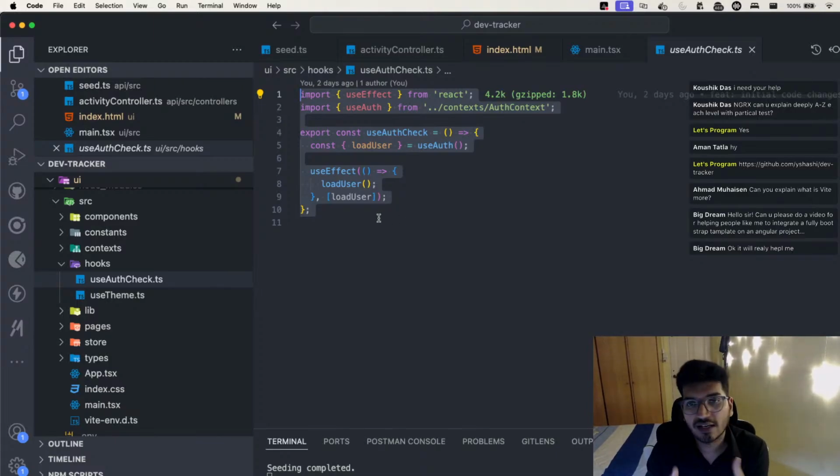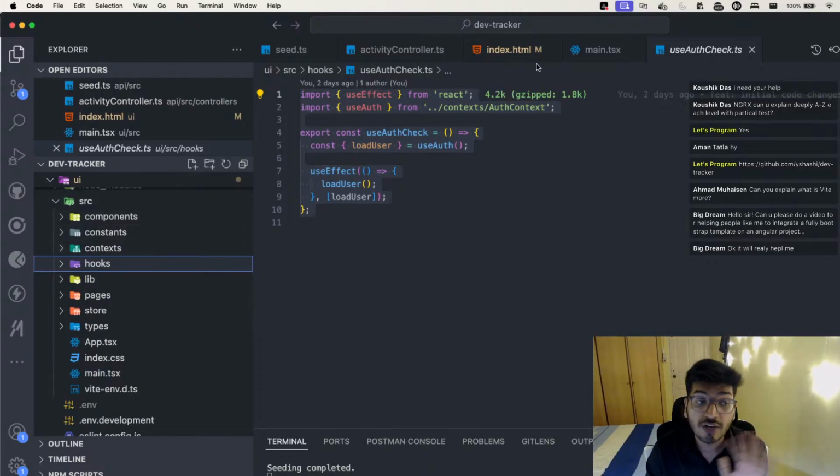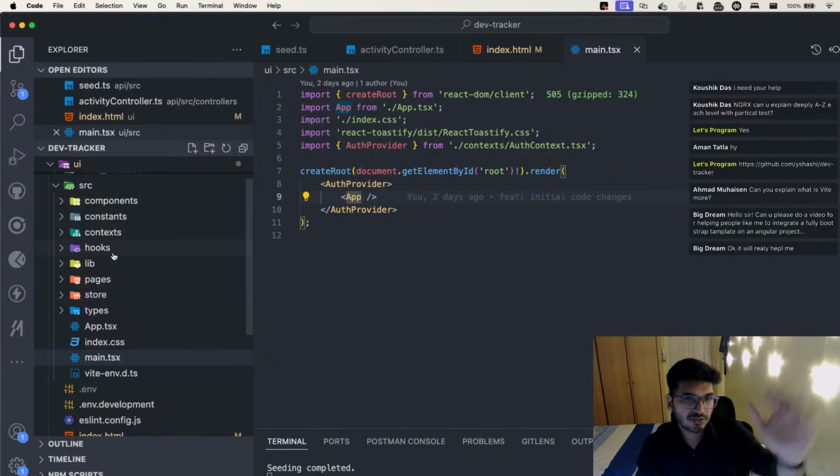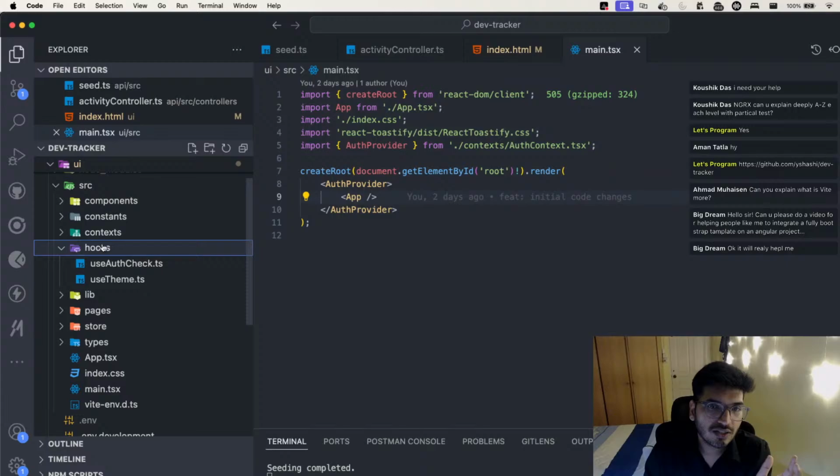Whenever someone refreshes the page, I always want to validate if my user is valid or not. For that I have created a hook which always does the validations for me. I'll talk about that maybe in a separate video, like how I did it. But currently I'm just trying to showcase how things are for me in this particular React project and how things are similar with Angular.